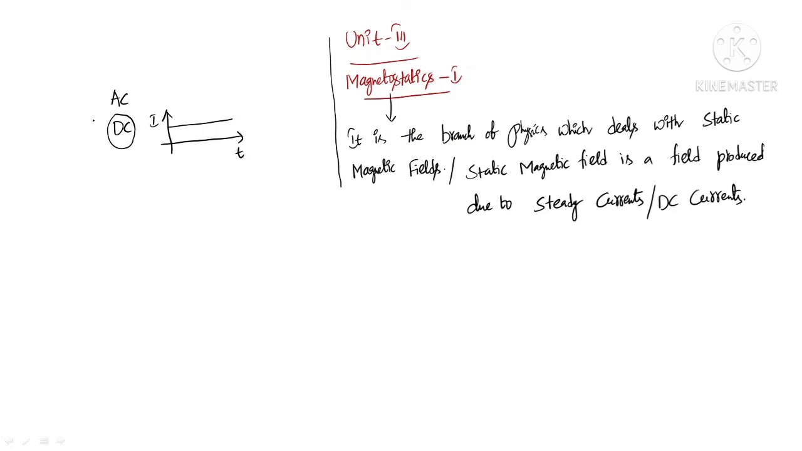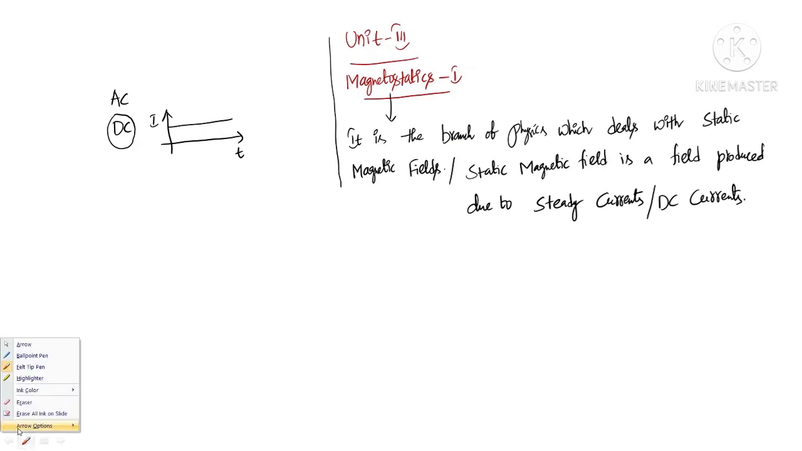So basically, what we will learn here in magnetostatics is we will deal with the magnetic fields which are produced due to steady currents or DC currents. That is why it is called magnetostatics. Magneto means we are dealing with magnetic fields. Statics means it is produced due to static currents.